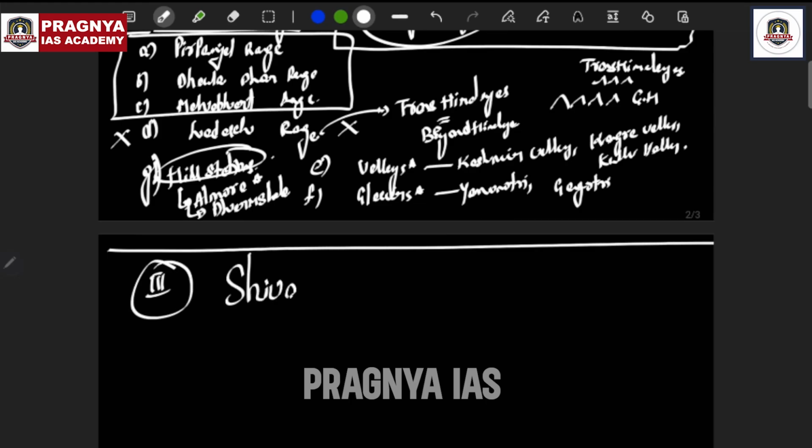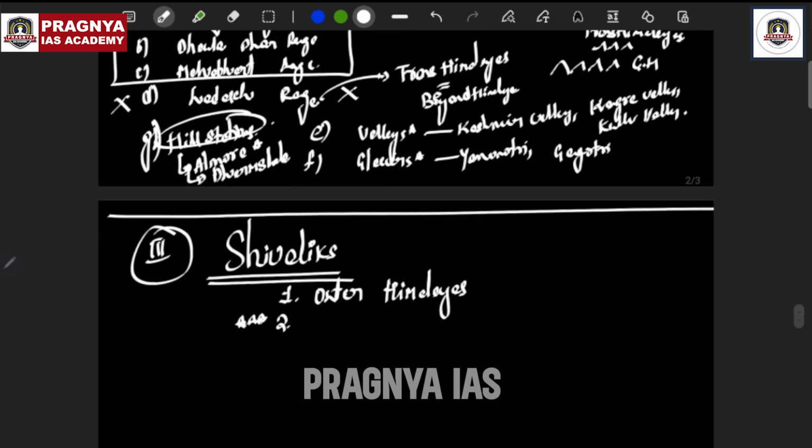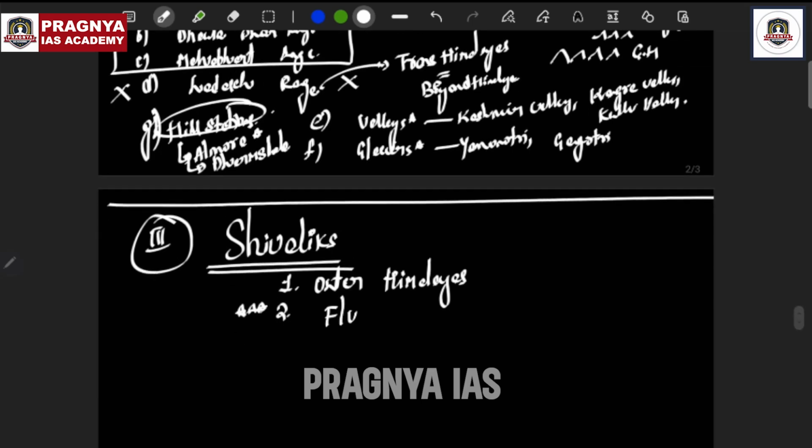What are these particular Shivaliks? Let's understand about the Shivaliks. Shivaliks are nothing but what I call the outer Himalayas. They are also called outer Himalayas. And this is extremely important. Second point, very, very important: Shivaliks are fluvial in origin, or fluvial in nature.